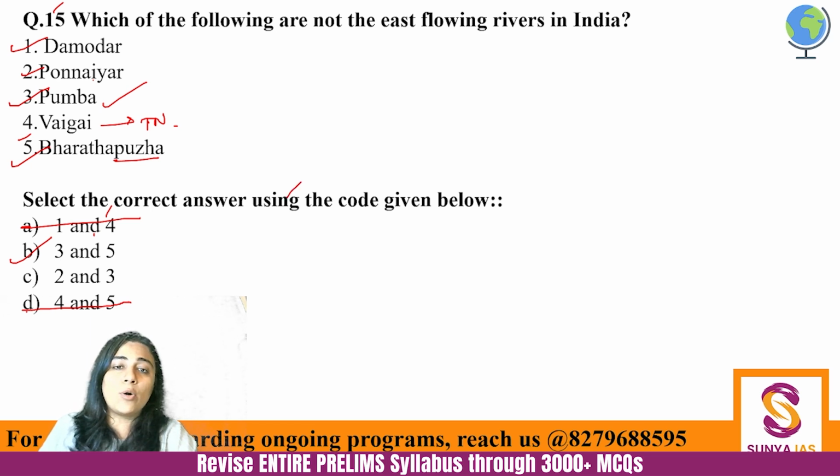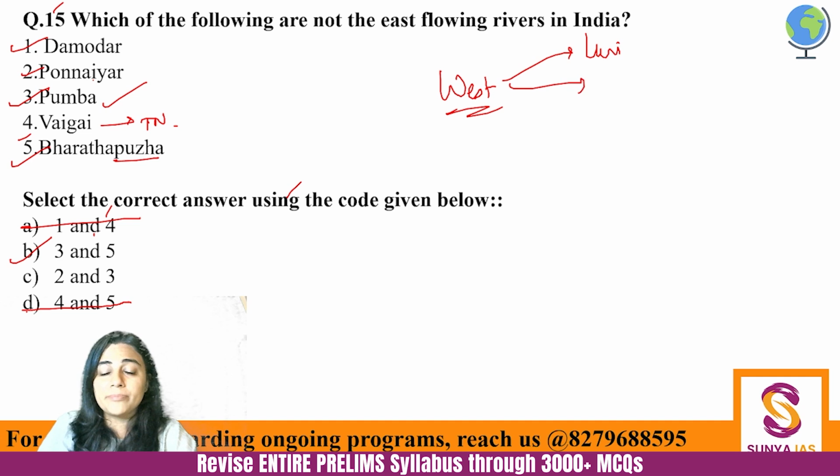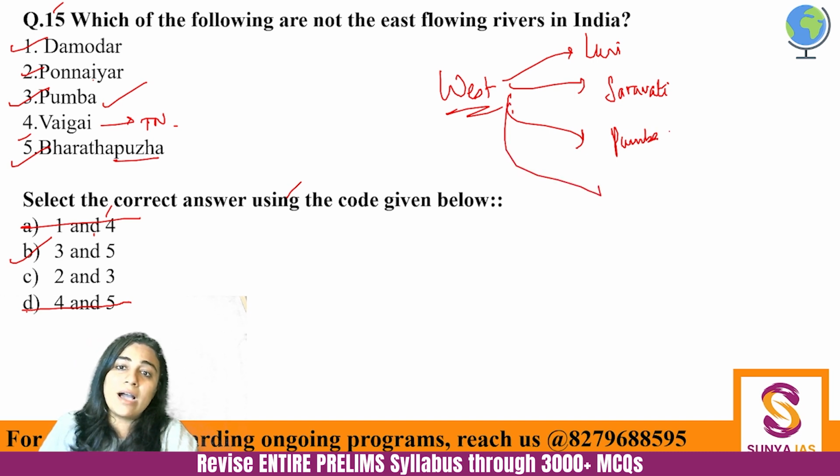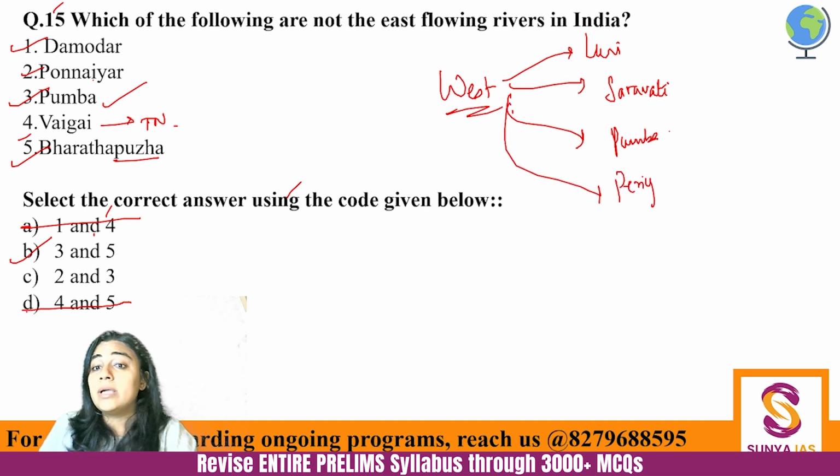Some of the important west flowing rivers. West flowing rivers, apart from the obvious ones, we have Luni. We just talked about it. Then another one is Saravati river. Shravati भी बोलते हैं इसको, Saravati river बोल रही हूं मैं. Then there is Pamba, and then there is Periyar. Periyar also you remember. Periyar is from Kerala side, right? So it is west flowing.